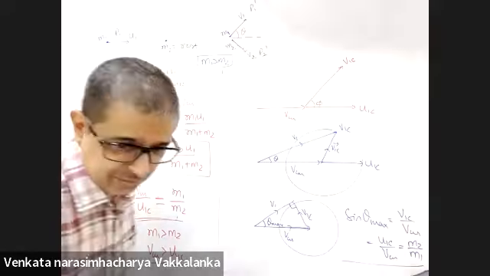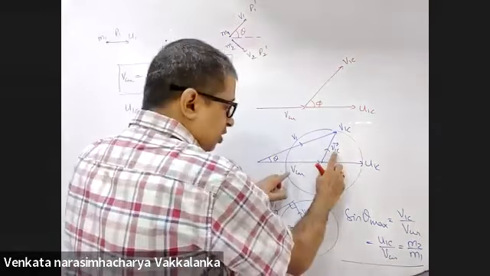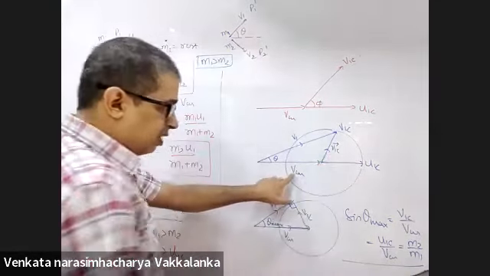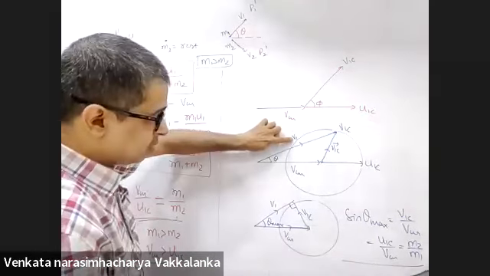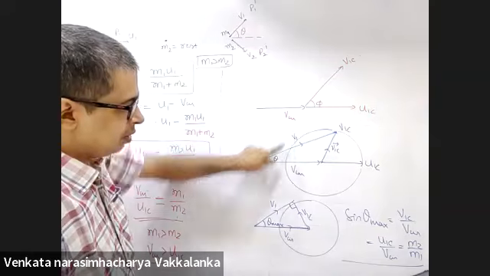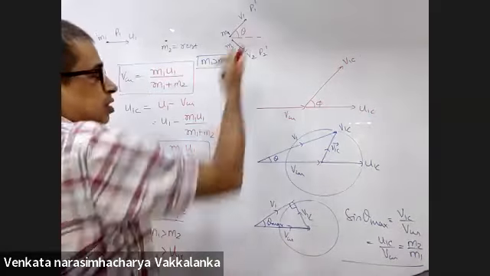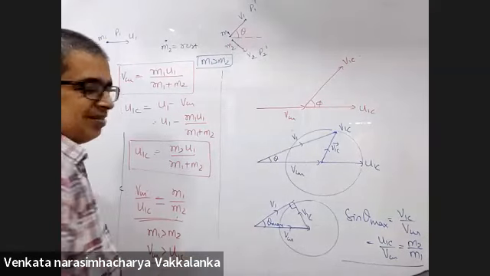Sir, how did we know that the angle between the velocity of center of mass and the velocity of V1 is going to be what we want? Velocity of one with respect to center of mass plus velocity of center of mass is velocity with respect to ground. That makes an angle of theta with the initial direction, that's what is being asked.